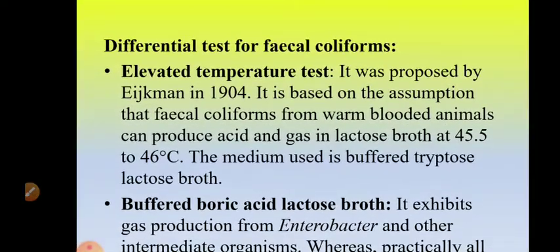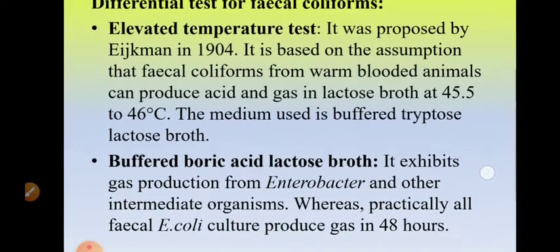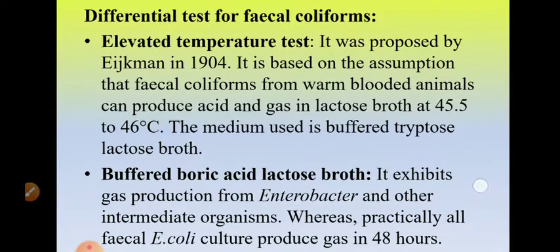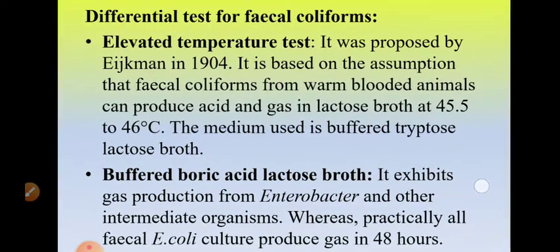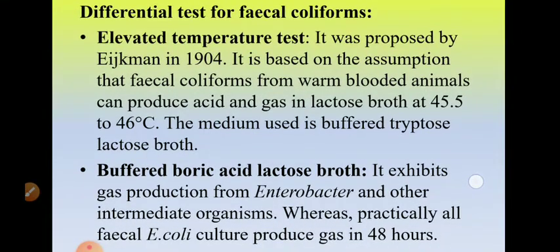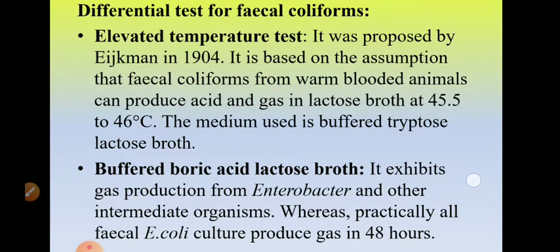Now, this is the differential test for fecal coliforms. It is also called the elevated temperature test. The elevated temperature test is supposed to be the most reliable test for differentiating fecal and non-fecal coliforms. It was proposed by Isaac Mann in the year 1904. The test is based on the assumption that fecal coliforms present in warm-blooded animals produce acid and gas in lactose broth even when they are grown at 45.5 to 46 degrees Celsius.